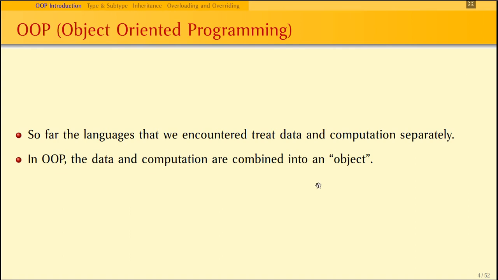Let us now see the properties one by one. Abstraction. Abstraction means getting the relevant data by hiding the irrelevant data. In object-oriented programming, data and computation are combined into an object. The basic unit of this combination is said to be a class. Combining this data and computation into a single unit, which is also said to be a class, is a concept called encapsulation. And abstraction means getting the relevant data. That means via functions which are declared in the class, we are going to get whatever relevant data is required for accessing by any other object or by any other computation. This is what abstraction means.